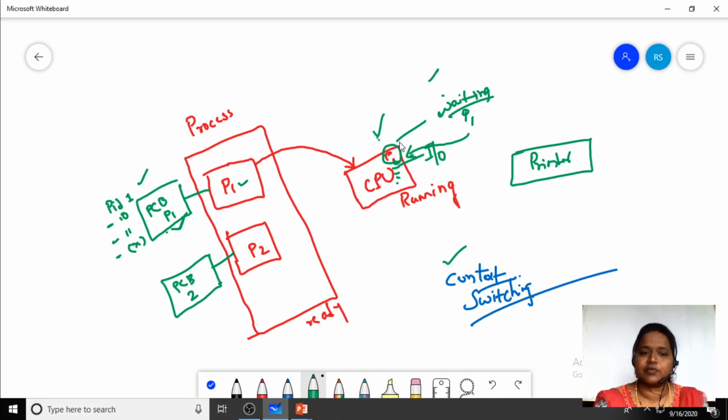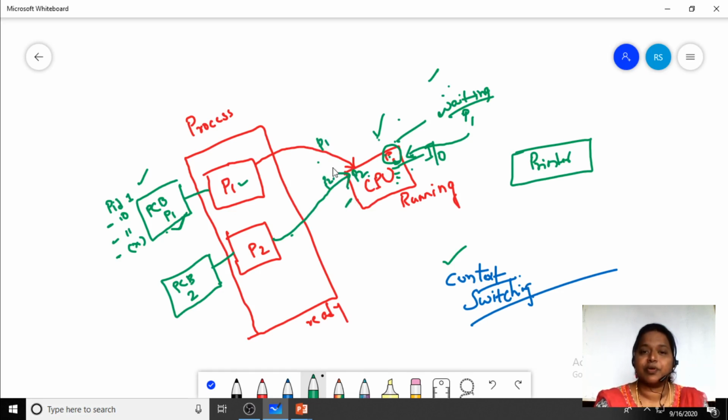Suppose here we are terminating process P1, and we are going to make process P2 execute in the CPU. Context switching is nothing but shifting from one process to another process. First P1 is executing, later because of some input output operation, we have to make P1 wait, but we don't want our processor to be idle. So we allocate process P2 to the CPU.